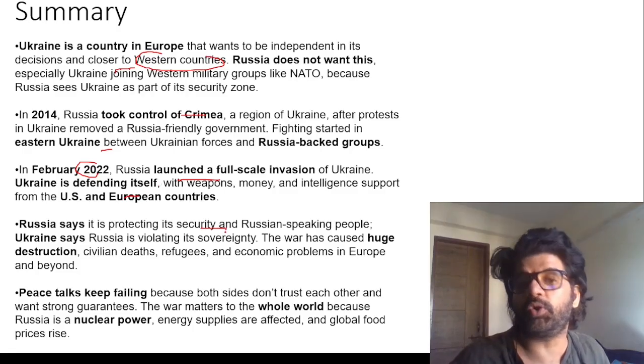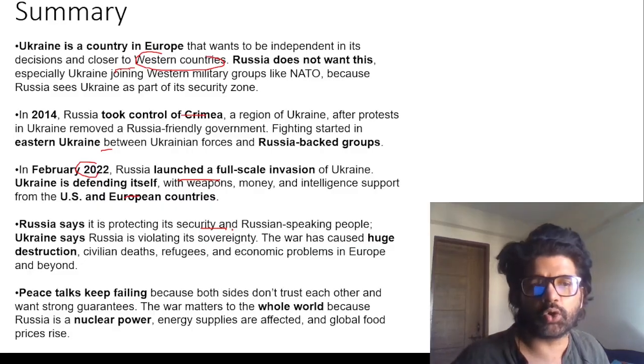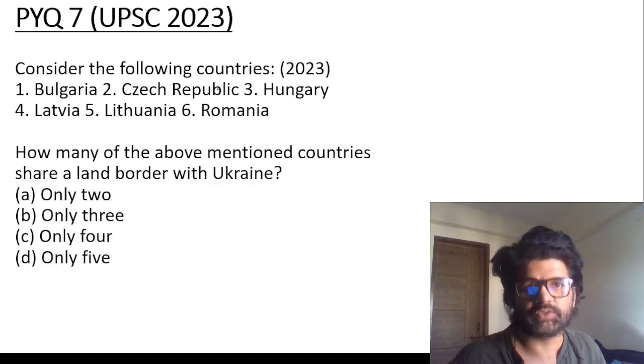Russia is saying that it is protecting its security because it does not want US influence in the East European countries, so to say. So again, these things are happening. Let's see how things pan out in the future. Now, this is what I was talking about.